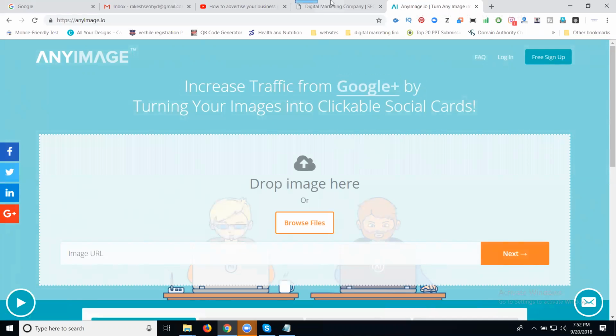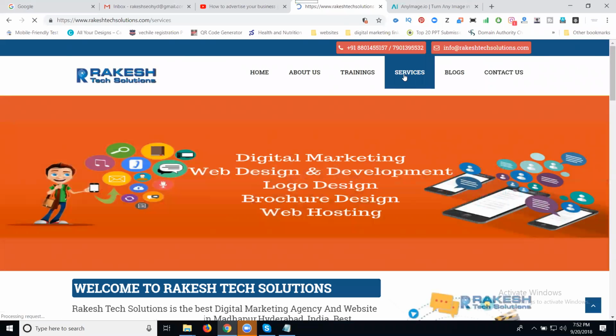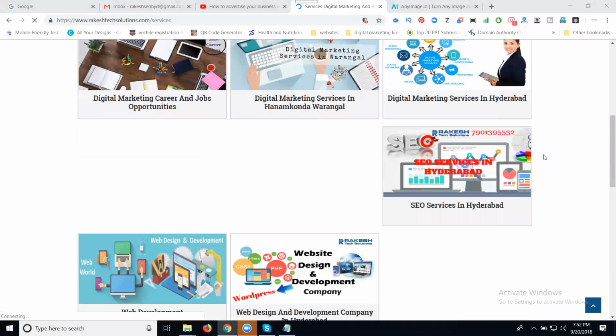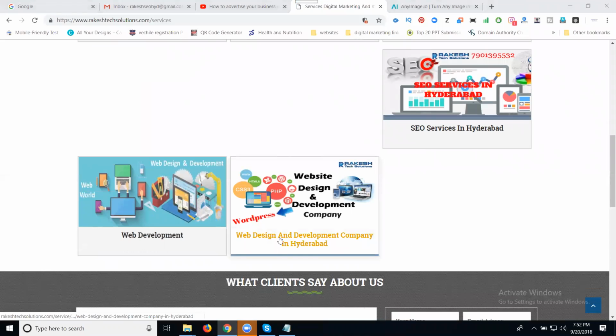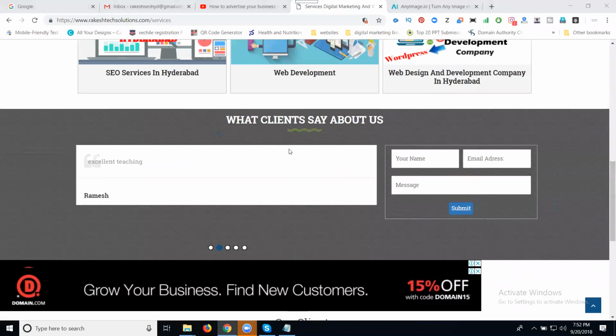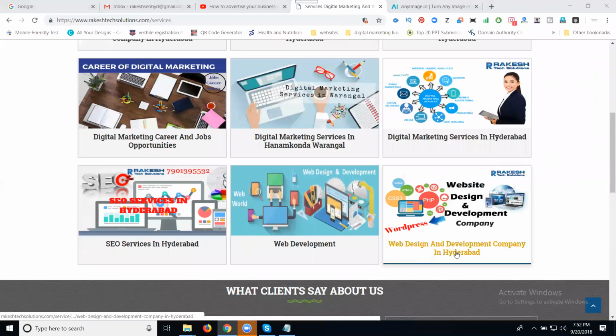Now here, first of all, I'm going to this one. Click on services. In this services, I can select the option design development company in Hyderabad. But here I can promote companies in Hyderabad. Why? Because it is already promoted through my image. I can promote this content with a different image from social media. Different image for social media.